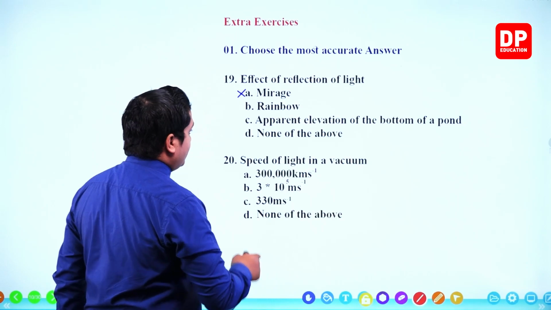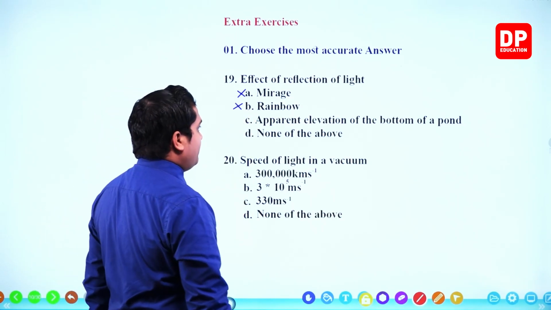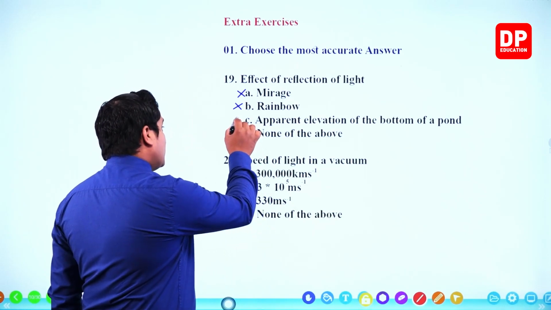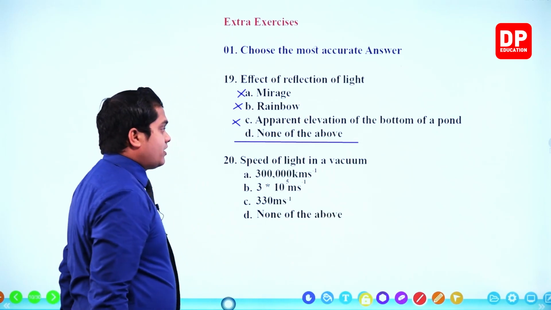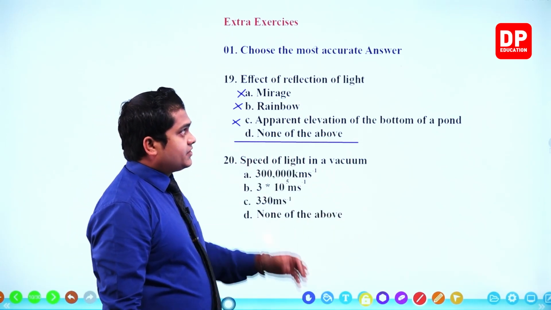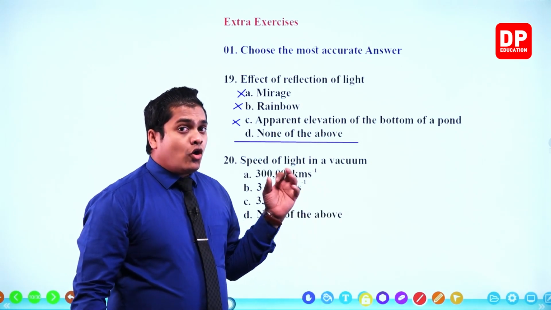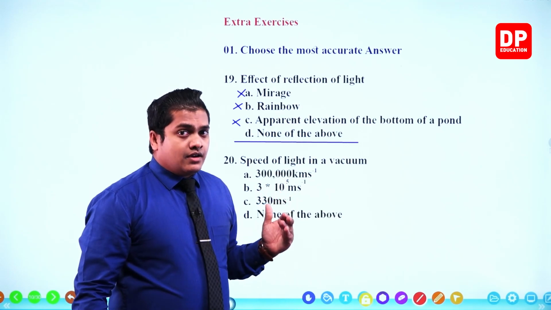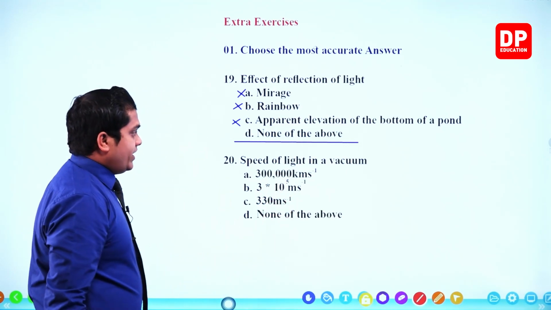So it is incorrect. Rainbow, once again incorrect. Apparent elevation of the bottom of a pond, once again incorrect. So all of these things are not the answer. So none of the above. None of these are effects of reflection, my dear children. All of these effects are refraction based ones. Okay. Then the question number 20.